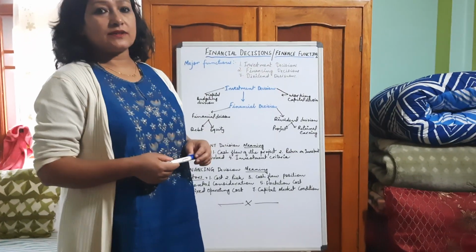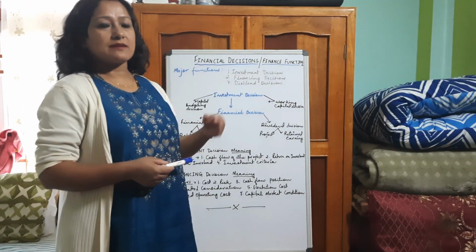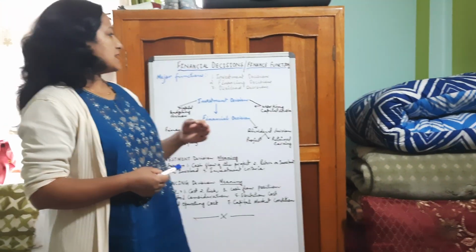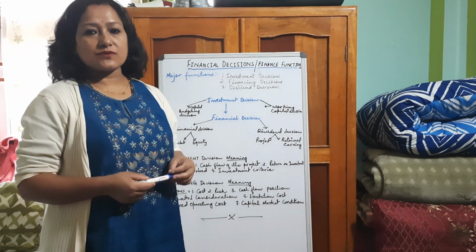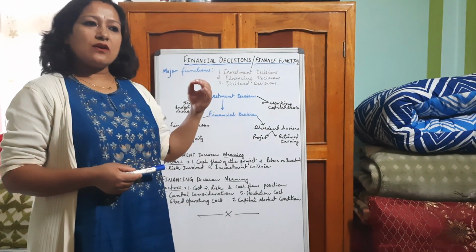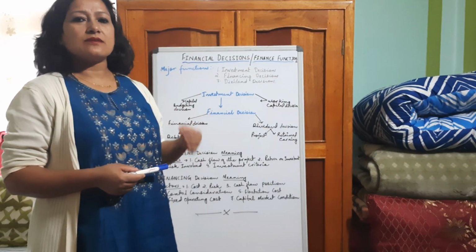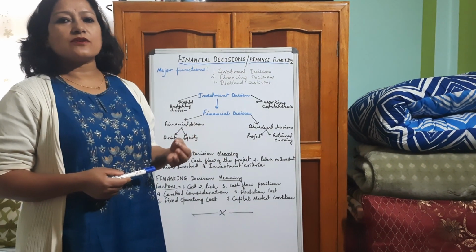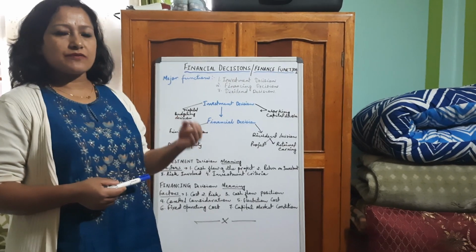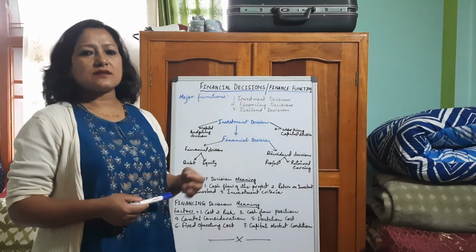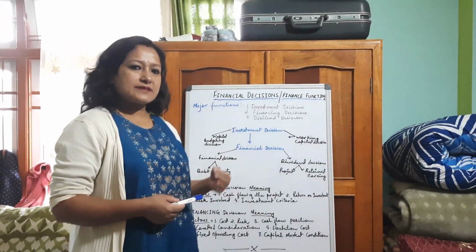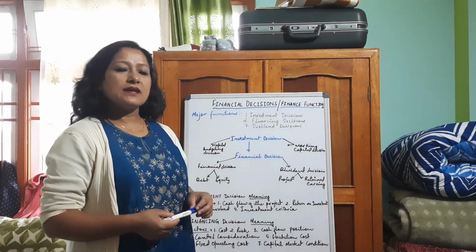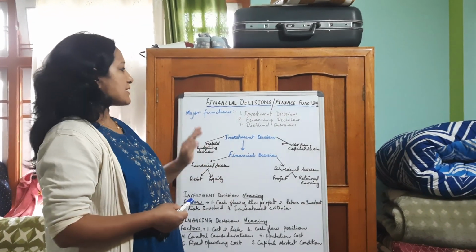That way we have learned about profit maximization, maintenance of liquidity, proper utilization of resources. Those things will be automatically settled when the value of the shares is maximized, the profit will be maximized, or you can say the wealth of the shareholders, if maximized, means everything will be settled. So that way we have learned.